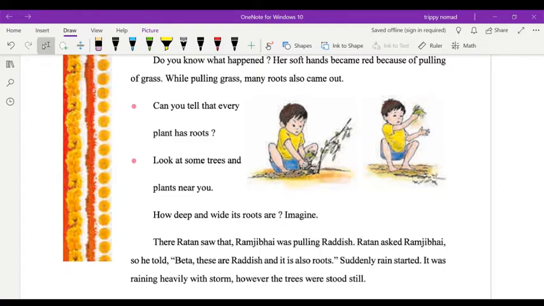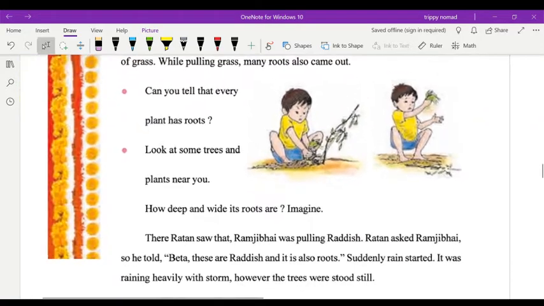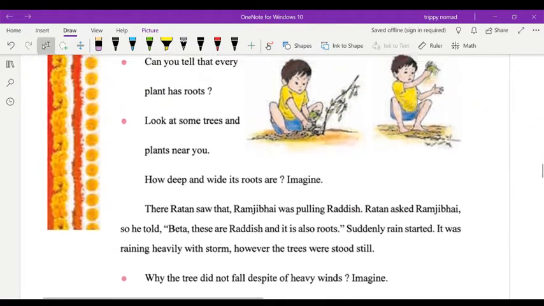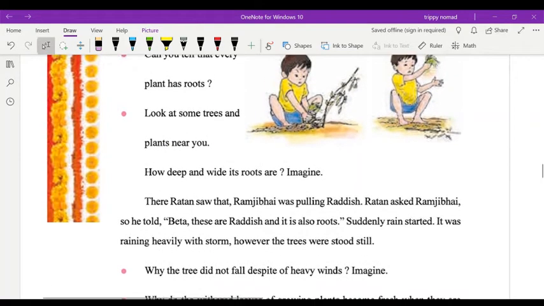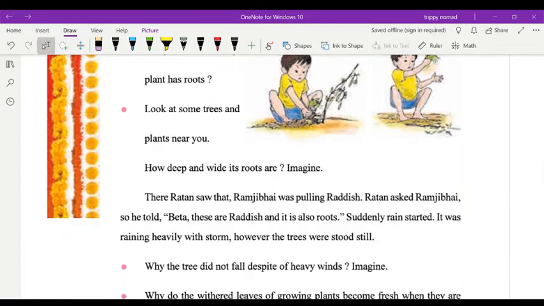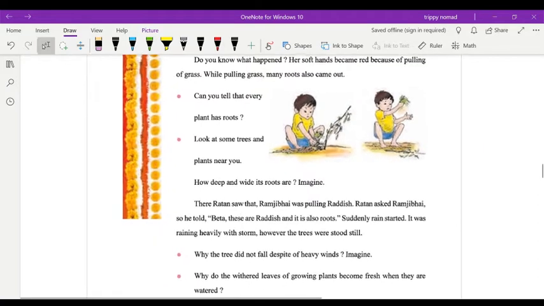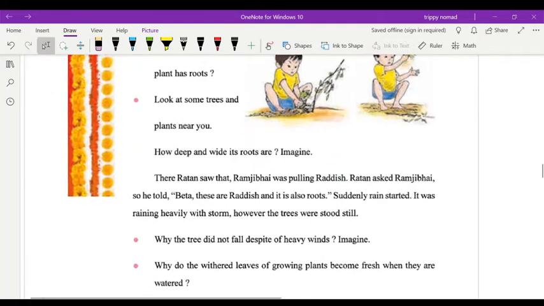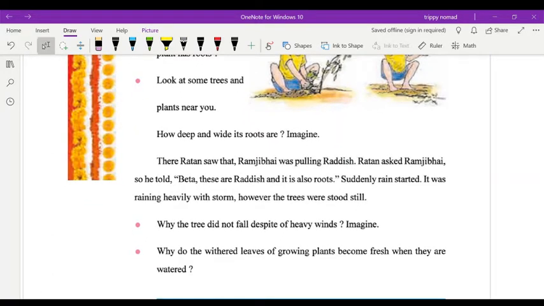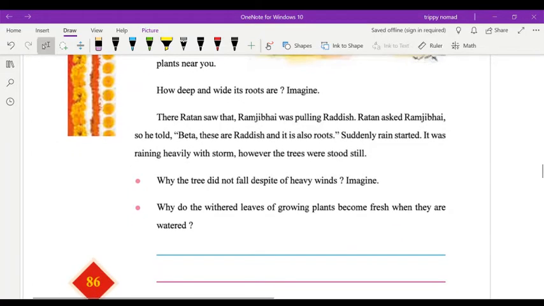Look at the trees and plants near you. If each and every plant has a root, then what you have to do is put some roots of the plant, or some trees, in the soil, and plant them near you. How deep and wide its roots are, imagine. You have to observe how deeply these are rooted.